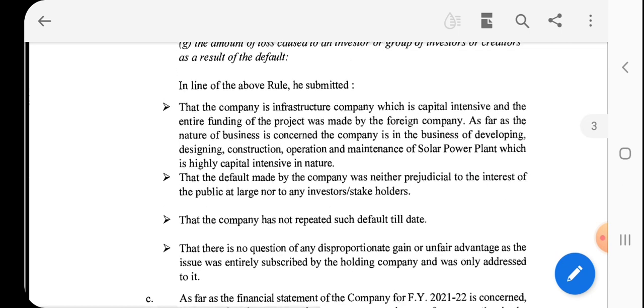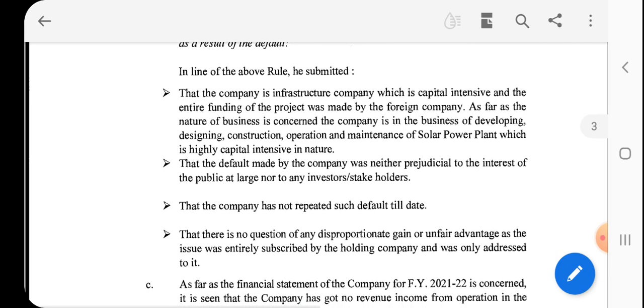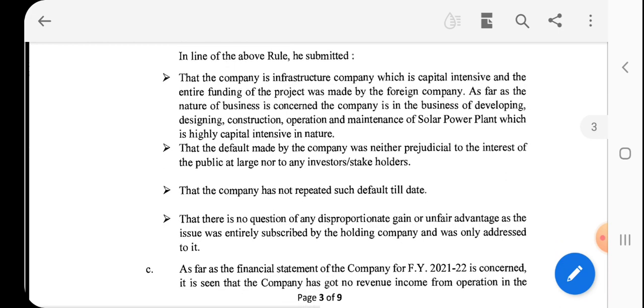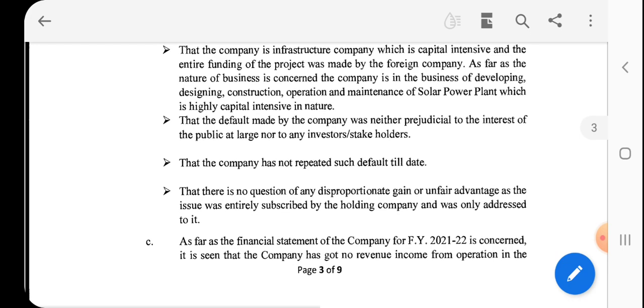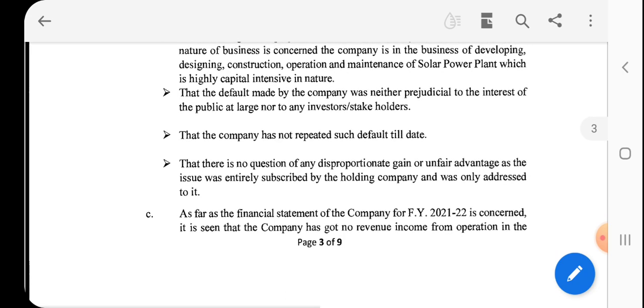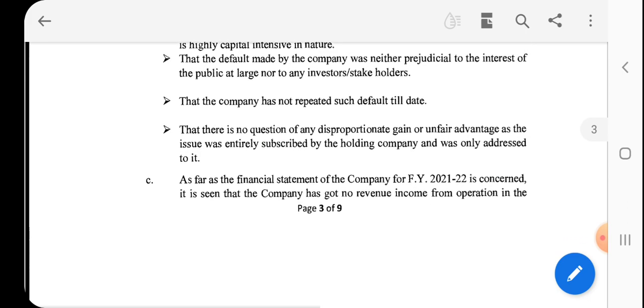As far as the nature of the business is concerned, it is the business of developing, designing, construction, operation and maintenance of solar power plants, which is highly capital intensive in nature. The default made by the company was neither prejudicial to the interest of the public at large nor to any investor or stakeholder, the company has not repeated such default till date, and there is no question of any disproportionate gain or unfair advantage, as the issue was entirely subscribed by the holding company and was only addressed